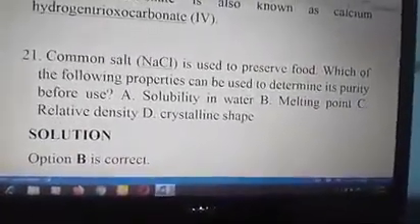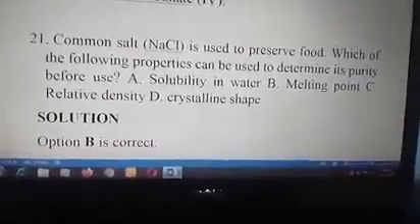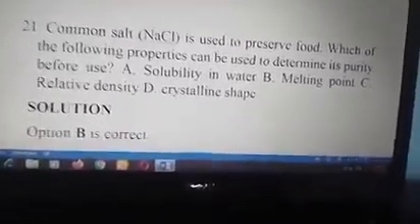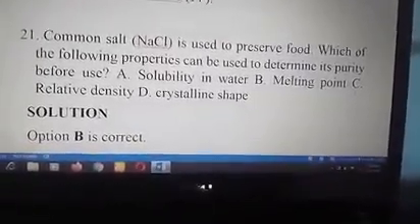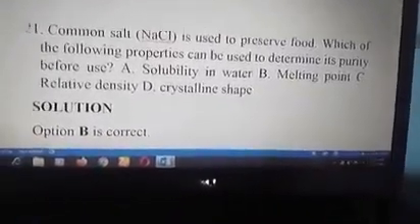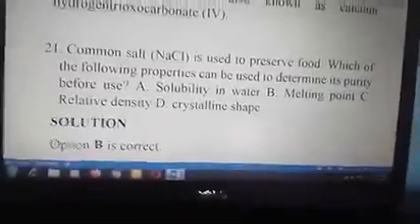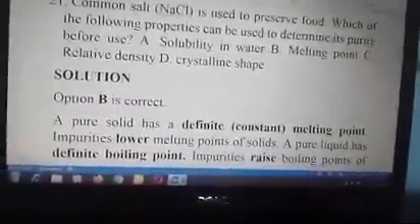21. Common salt, NaCl, is used to preserve food. Which of the following properties can be used to determine its purity before use? A. Solubility in water. B. Melting point. C. Relative density. And D. crystalline shape. The answer to the question is B, melting point. Let's go to the solution. Correct option is B.